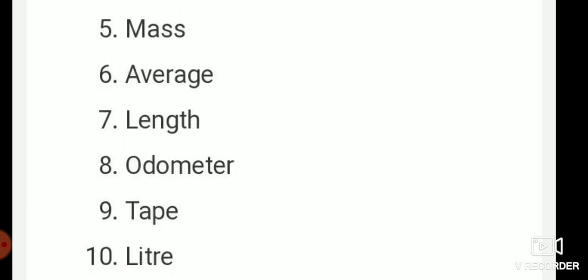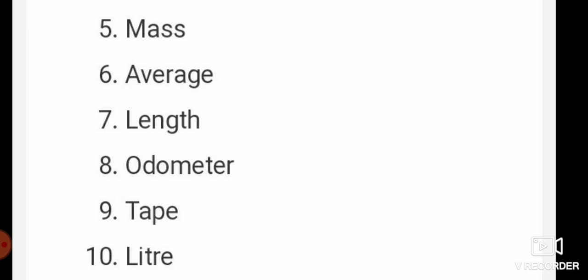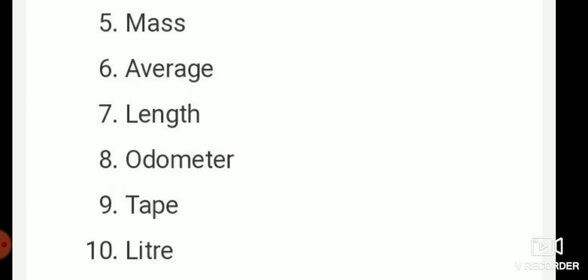Then dash can be taken to get the final reading of the recordings of different students for a single measurement: average. Next, dash is a fundamental quantity: length. Next, dash shows the distance covered by an automobile: odometer. A tailor uses dash to take measurement to stitch the cloth: tape. Liquids are measured with this physical quantity: liter. Did you complete this? Okay.